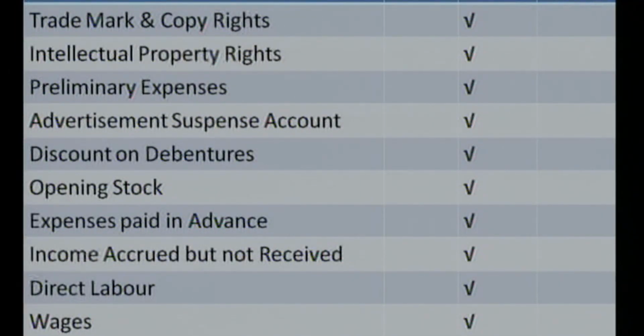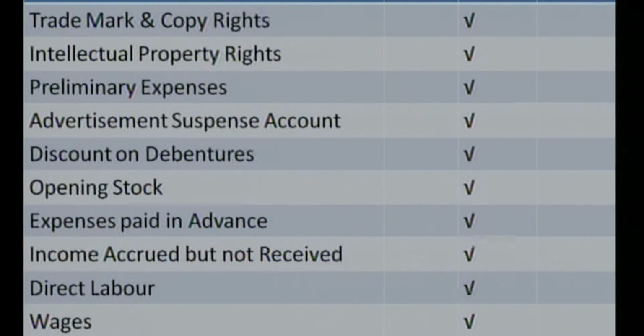Next, again on your screen, third one: the preliminary expenditure, advertisement suspense account, discount on debentures account. Let us discuss these three accounts. All these three are invisible assets, fixed assets, but they are intangible assets or fictitious assets. There is no market price of these assets. In fact, they are expenditure yet to be written off. So in fact they are not assets.